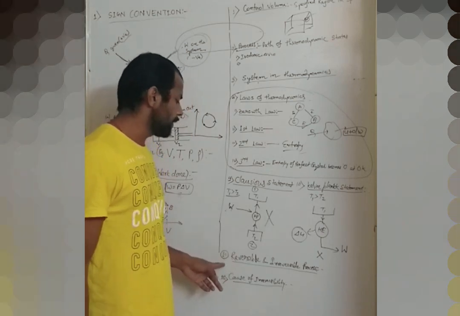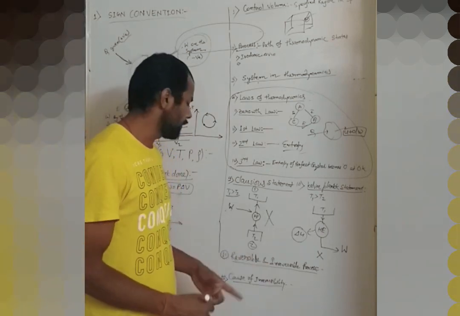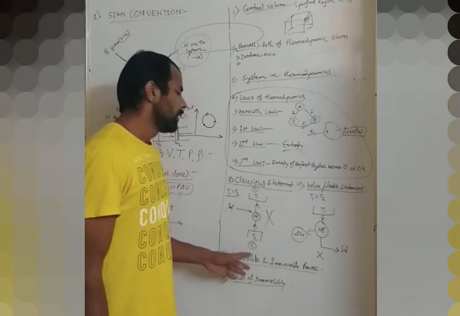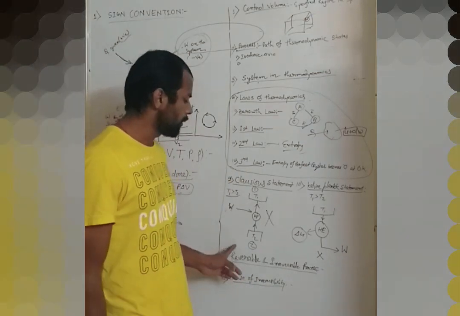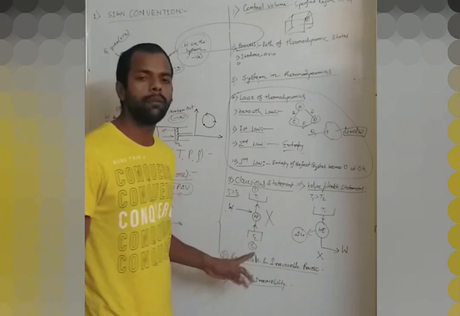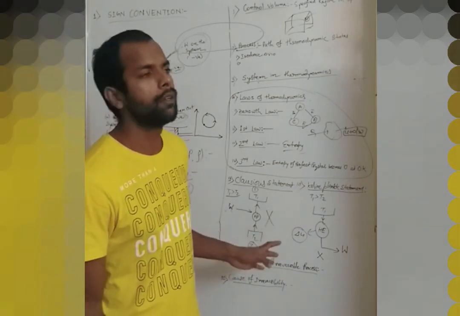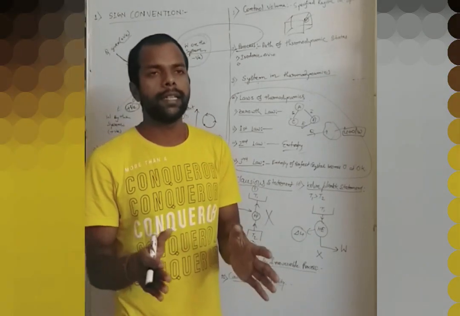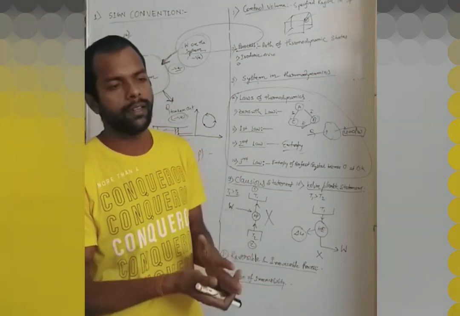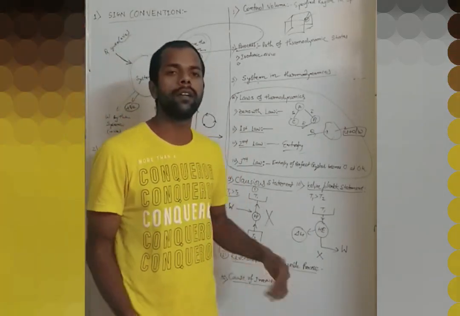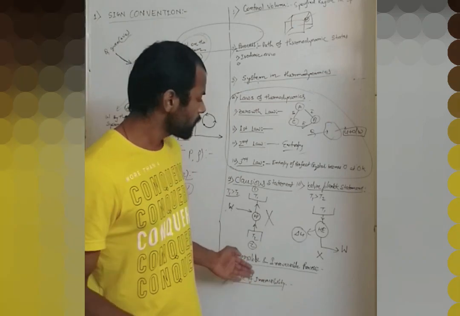Another next question is on reversible and irreversible processes and the cause of irreversibility. For reversible and irreversible processes, I have made another video where I have clearly explained what a reversible process is, what an irreversible process is, and what the cause of irreversibility is.